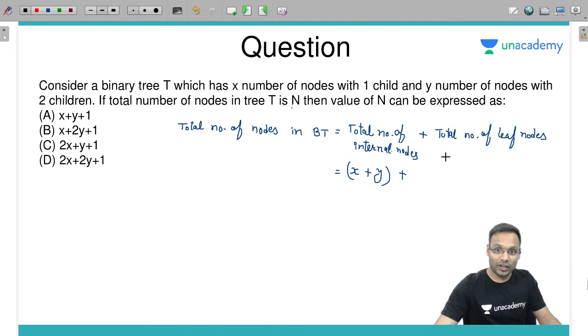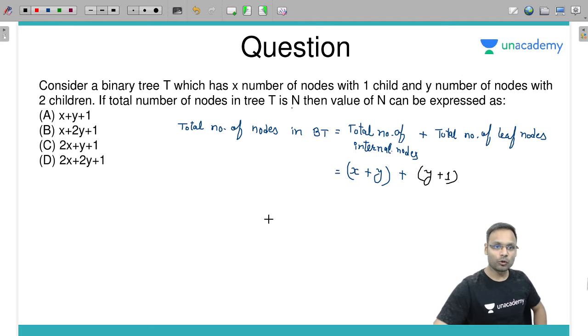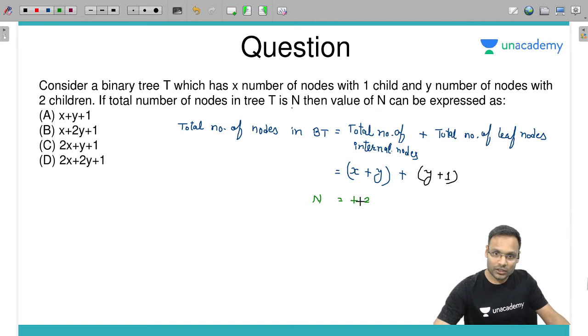Number of external nodes are always equal to number of internal nodes with two children plus one. ये सिंपल सा एक लेमा है, हैंडशेकिंग लेमा. So how many total number of nodes N? X plus 2Y plus 1.